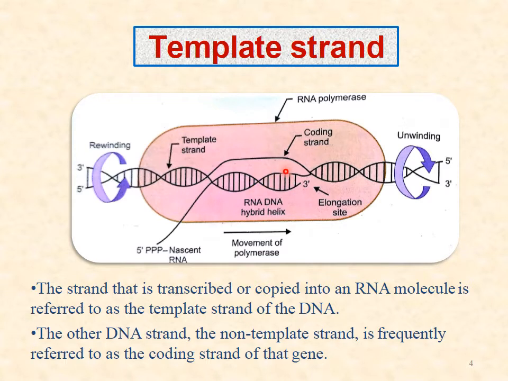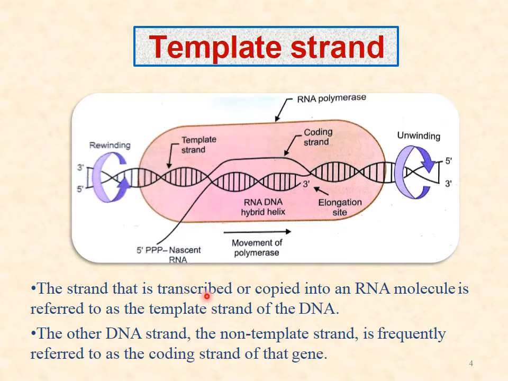So the new messenger RNA has the anticode of what the template DNA has, and the coding strand of that DNA has the same sequence as the new primary transcript. So you understood?